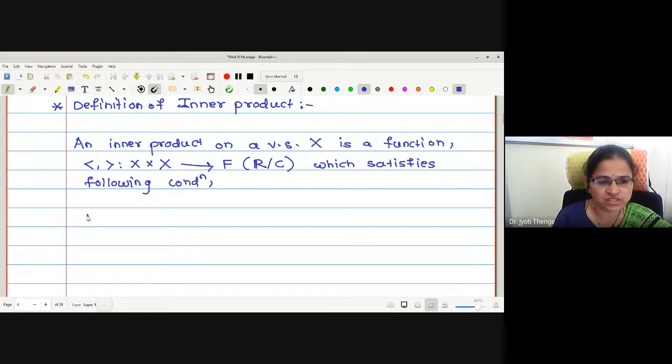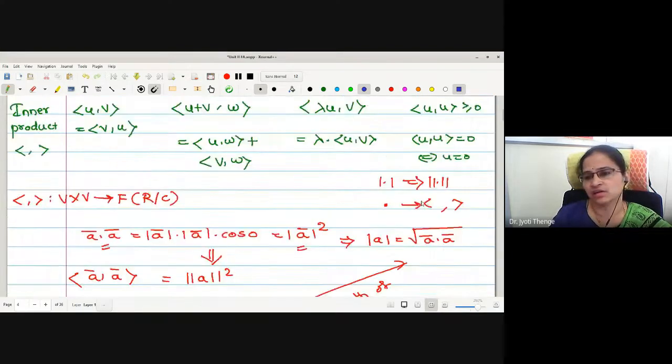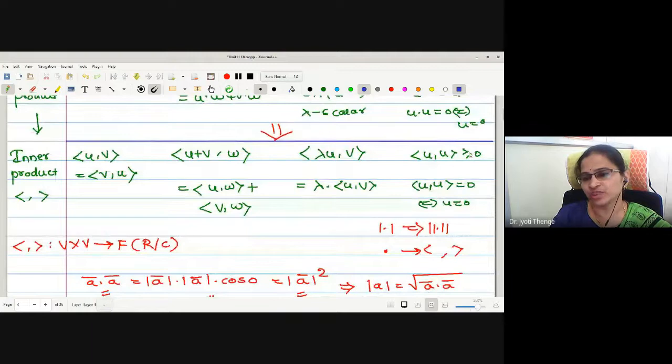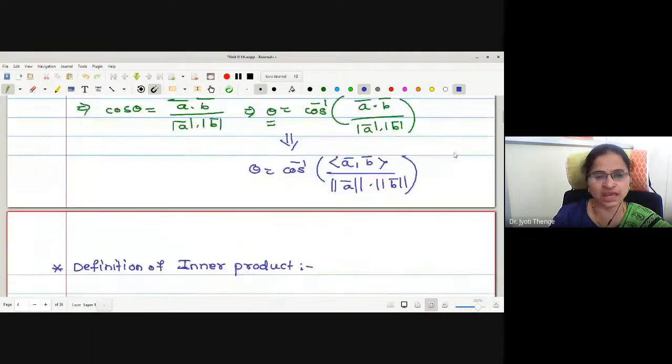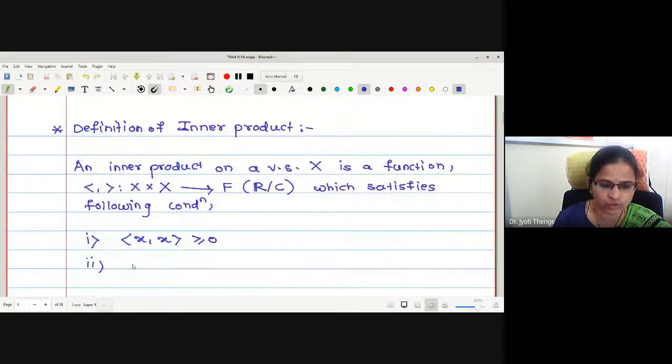The first condition is positivity: the inner product of X with X is always non-negative. The second condition is that the inner product of X with X is equal to 0 if and only if X is equal to 0.